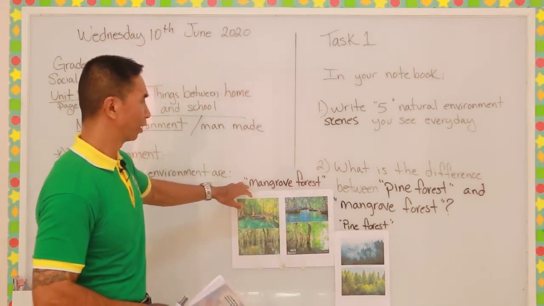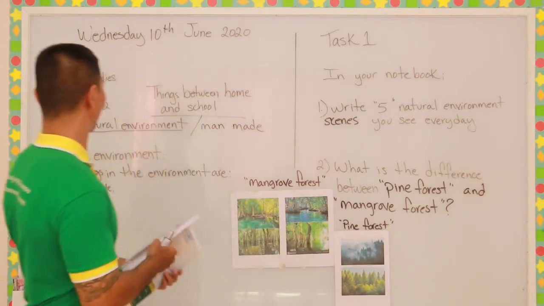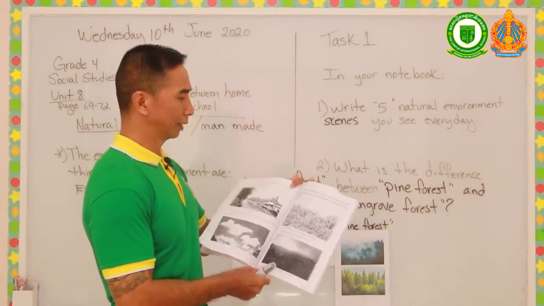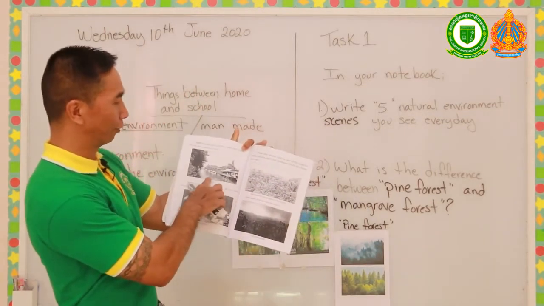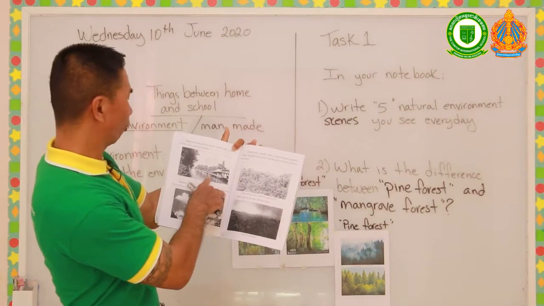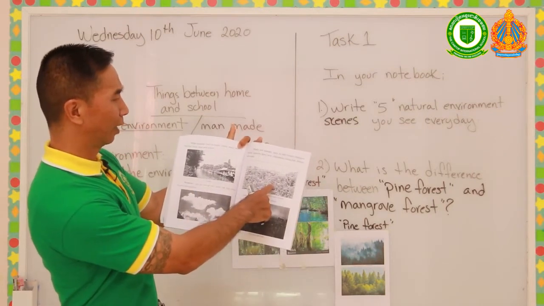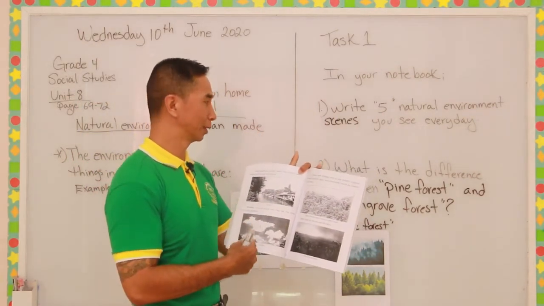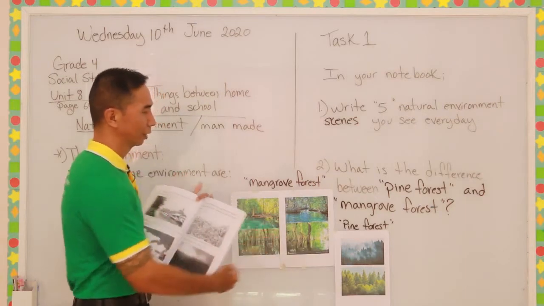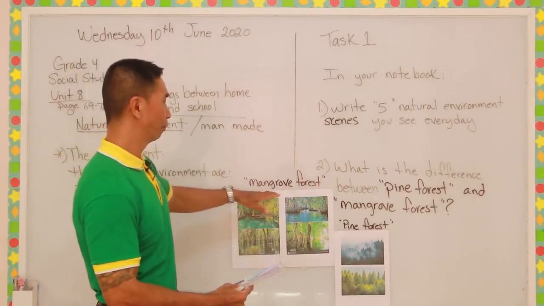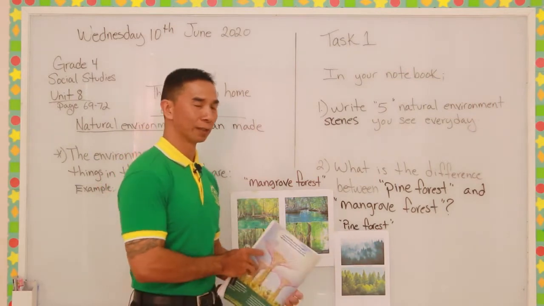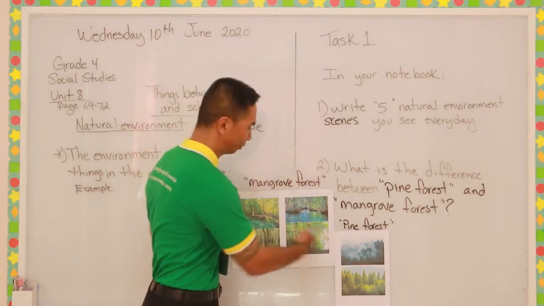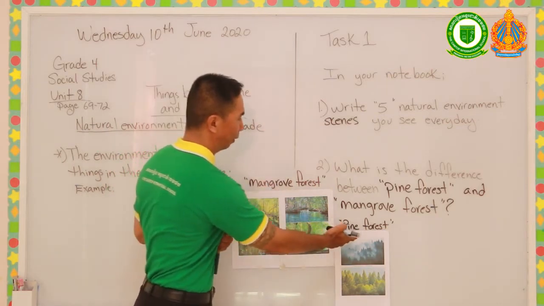One of them is the mangrove forest and the pine forest, which you can find on page 70. Can you please turn your book to page 70? On page 70, you see there are some pictures of natural environments. One of them is the river, the other one is the forest, the clouds, and the mountains. All these are natural environments. But I have some pictures here of the forest. And in forest, it talks about mangrove forest and pine forest. I will upload these pictures for you so you can have a better view and you can see the differences between a mangrove forest and a pine forest.